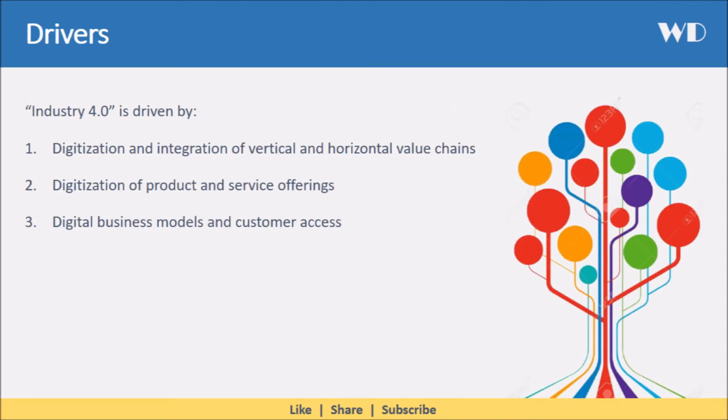Industry 4.0 is driven by digitization and integration of vertical and horizontal value chains, digitization of product and service offerings, digital business models and customer access.